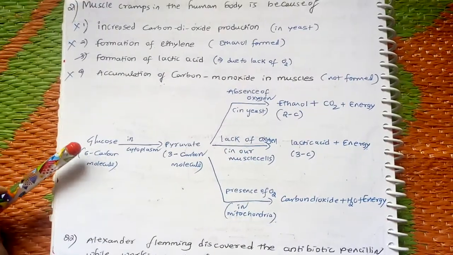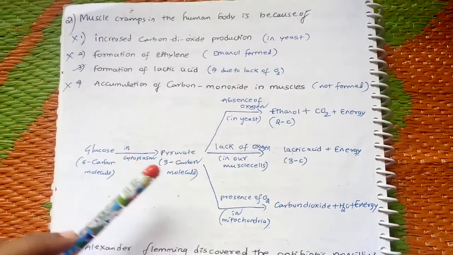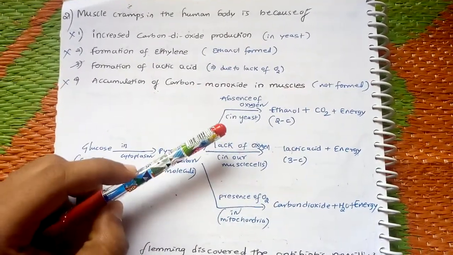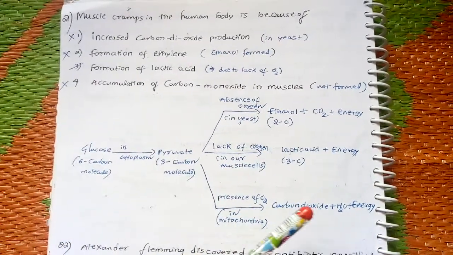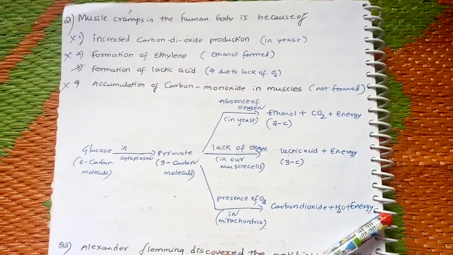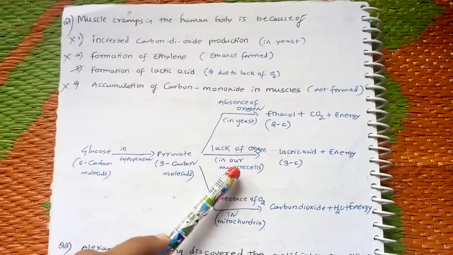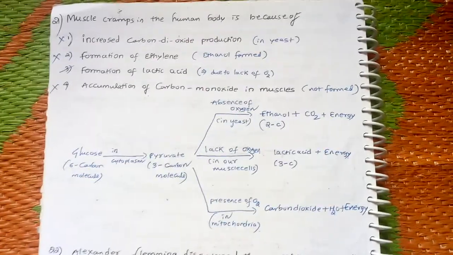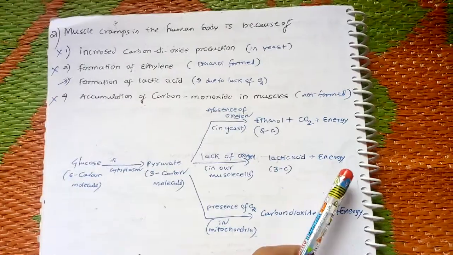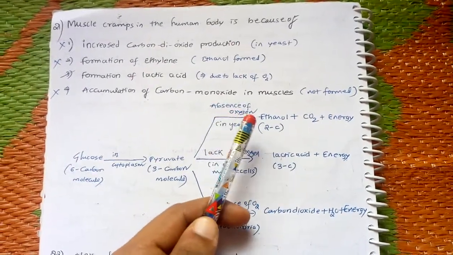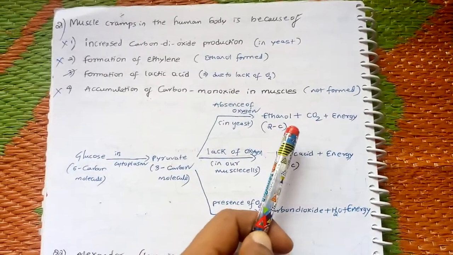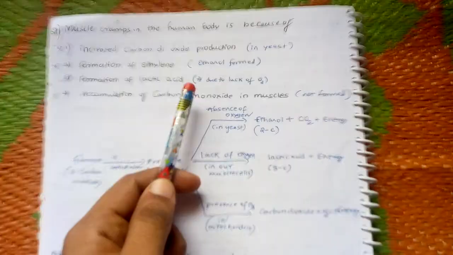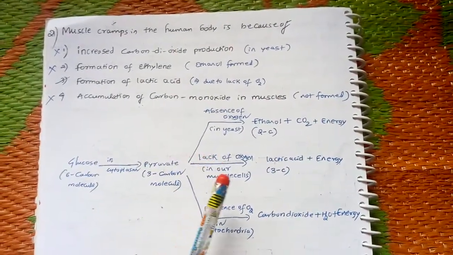Here I will explain glucose. As you know, the 6 carbon molecule in cytoplasm becomes pyruvate, a 3 carbon molecule. In presence of oxygen, in mitochondria, it's converted into carbon dioxide, water and energy. But in lack of oxygen in our muscles, during heavy exercise, due to insufficient oxygen supply, lactic acid and energy is formed. But in absence of oxygen, in case of yeast, it forms ethanol, carbon dioxide and energy. So muscle cramps in human bodies are because of the formation of lactic acid, that too due to lack of oxygen.